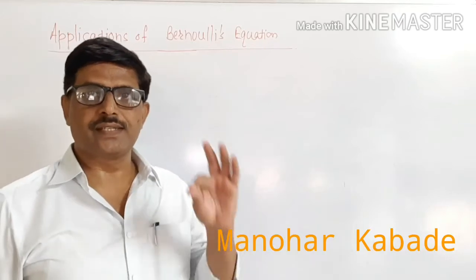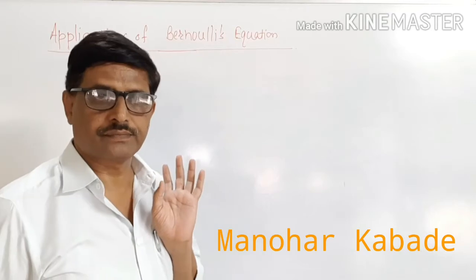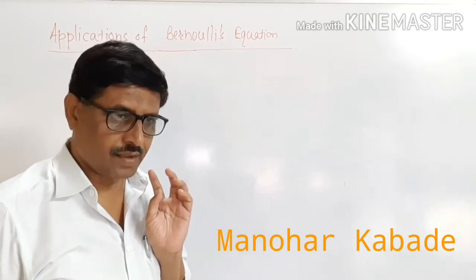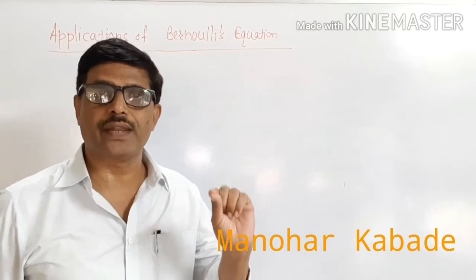Bernoulli's equation is in accordance with the work-energy theorem. It is a consequence of the law of conservation of energy.